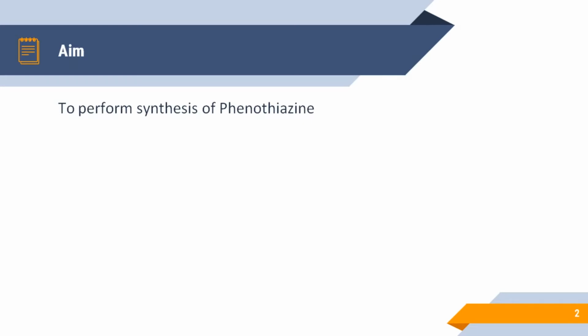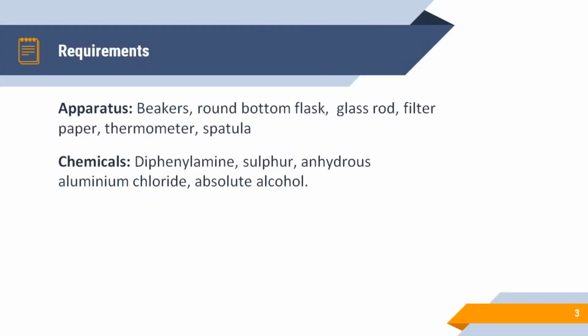The aim of the practical is to perform the synthesis of phenothiazine. Let us see the requirements for this practical. Apparatus we will require are beakers, round bottom flask, glass rod, filter paper, thermometer and spatula. Chemicals we will require are diphenylamine, sulfur, anhydrous aluminium chloride and absolute alcohol. The precursor for phenothiazine is diphenylamine, and anhydrous aluminium chloride acts as a catalyst. Alcohol we are going to use for purification purposes.